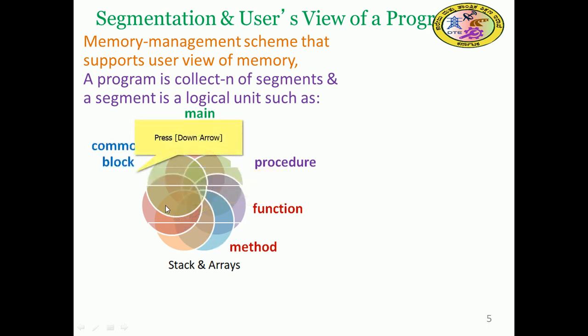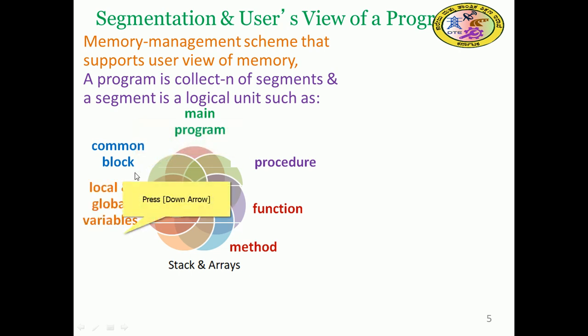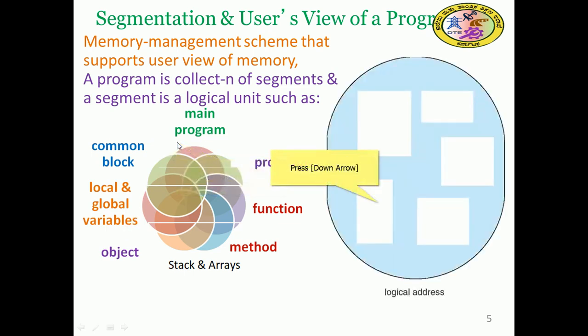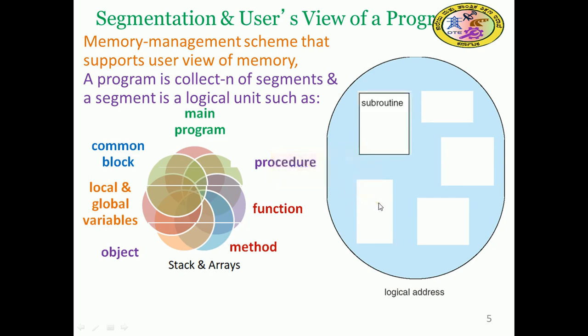A common block will be there to store some data, and local and global variables are one segment. Like this, the object program is also one segment. Out of this variety, some prominent segments are listed here, which come under the logical unit. So in other words, a logical segment has a logical address. We can see the main program or subroutine, that is procedure or function, which we can put in a common way as subroutine.